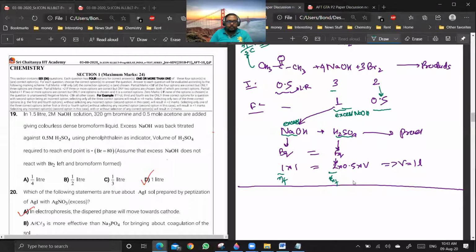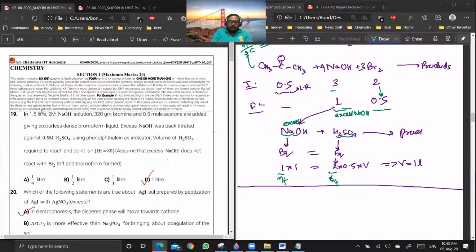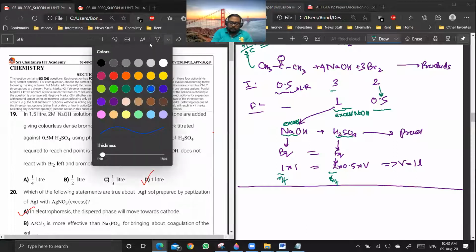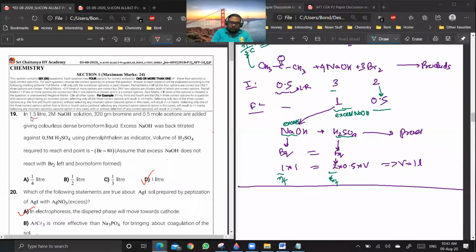So what is the volume for NaOH? We are not really interested in it. It is given that you started with 1.5 liters of NaOH, but it is not required because the acid-base reaction is concerned with the equivalence, which we get directly from moles into n factor. I have already converted everything into moles at the start only, so that I don't have to deal with volume.